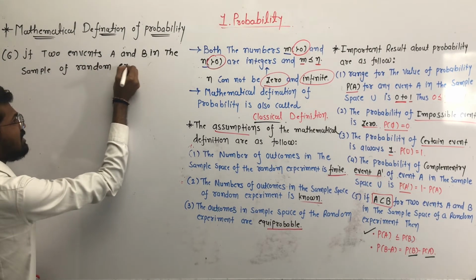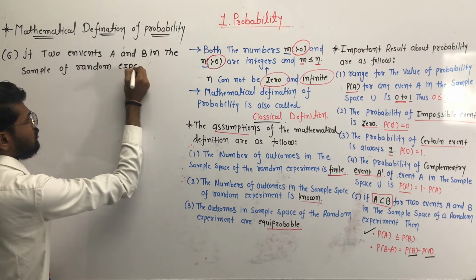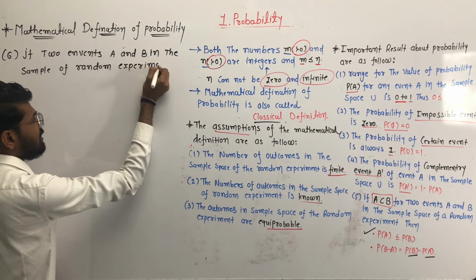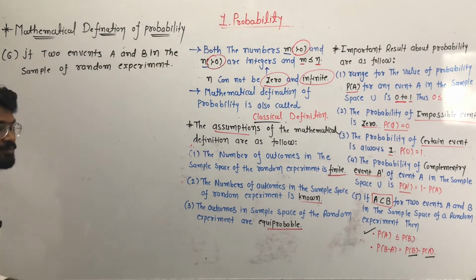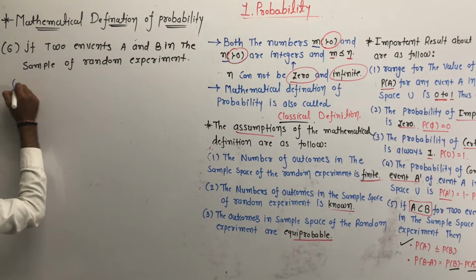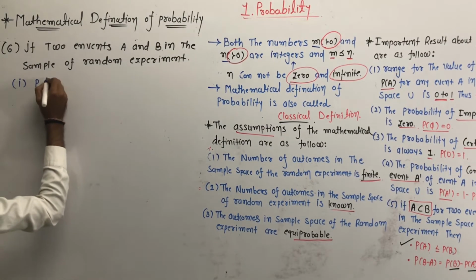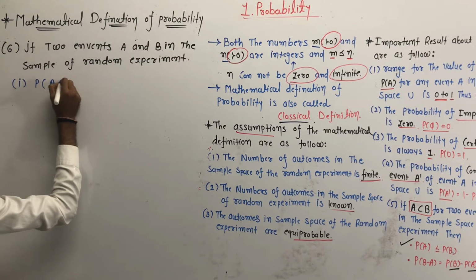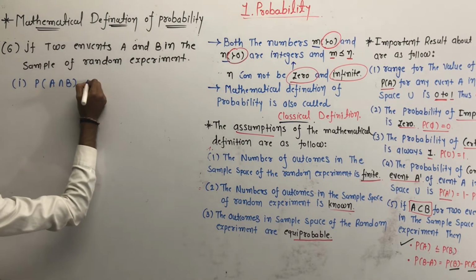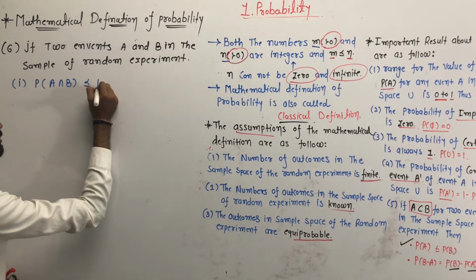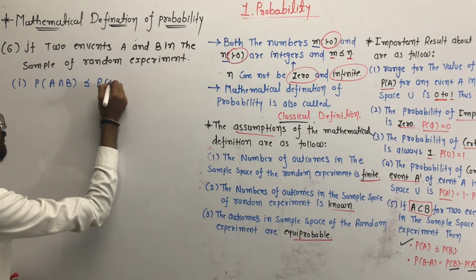The first result is that P of the intersection of events A and B is always less than or equal to P of A.